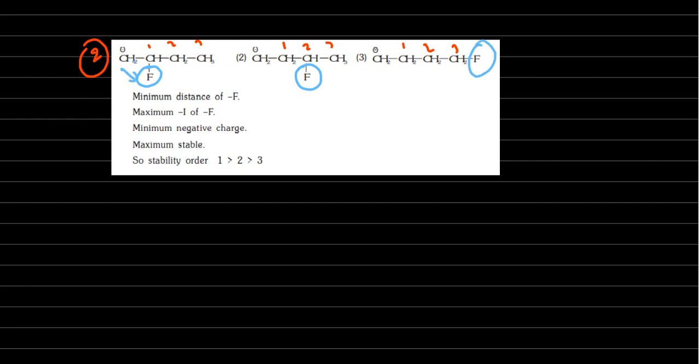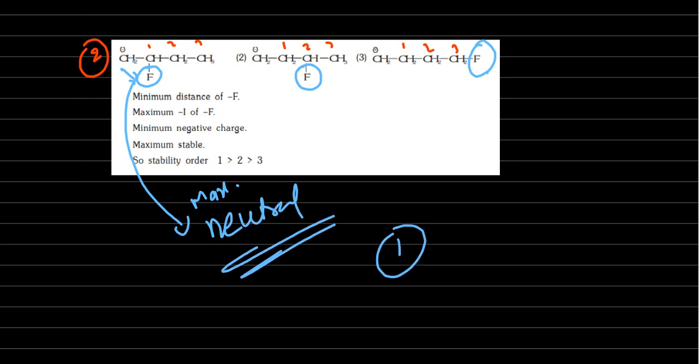Where it is near, it will make it maximum neutral. Here it will pull a little but not that much effect. But at the fourth position, however much you pull, it is very little. So neutral nature is maximum here. That means the first one is more stable than the second, than the third. Right?